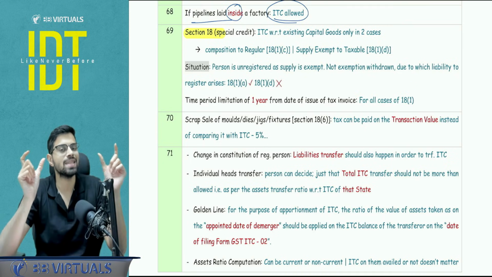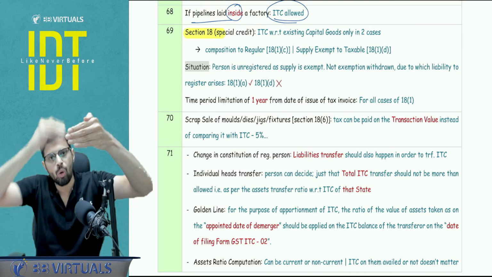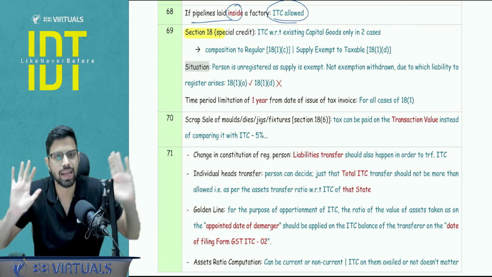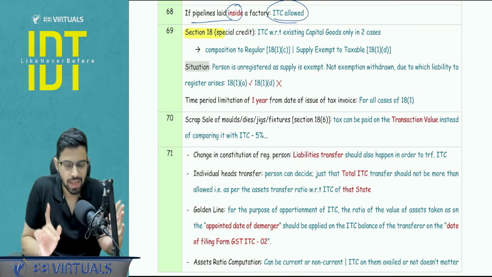Now, when I use the word existing ITC, it means whatever the relevant date is, one day before, whatever material I have, I will get the existing ITC by filing ITC 01. This is the core difference.